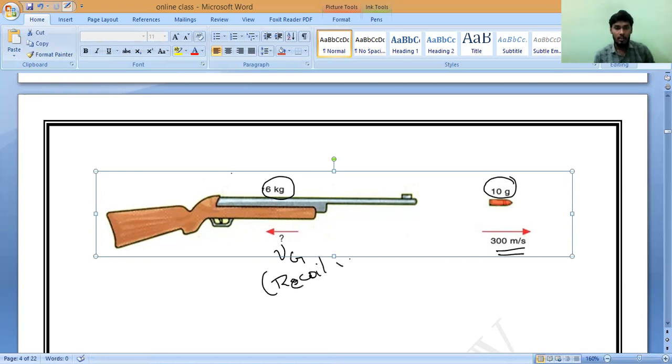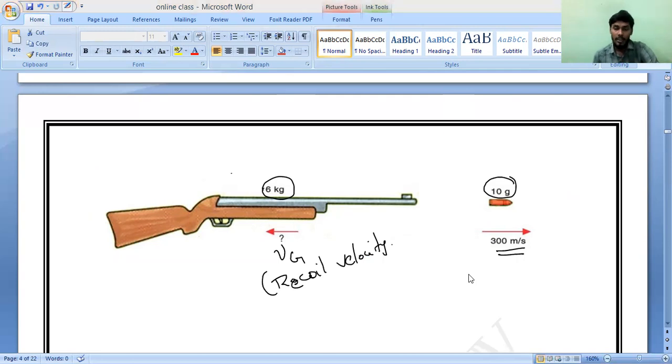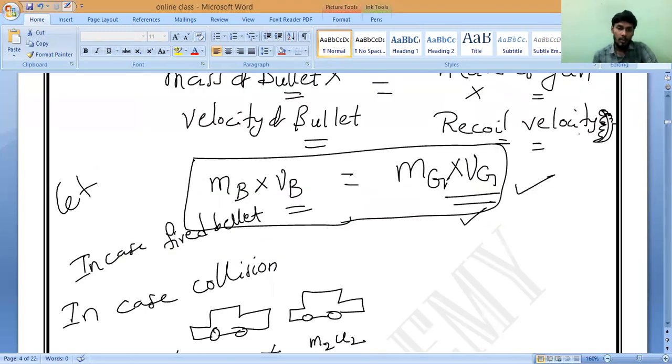So recoil velocity we want to calculate, so we have to use the second formula. What is the second formula? Observe carefully. It is mB times VB here. This is what?